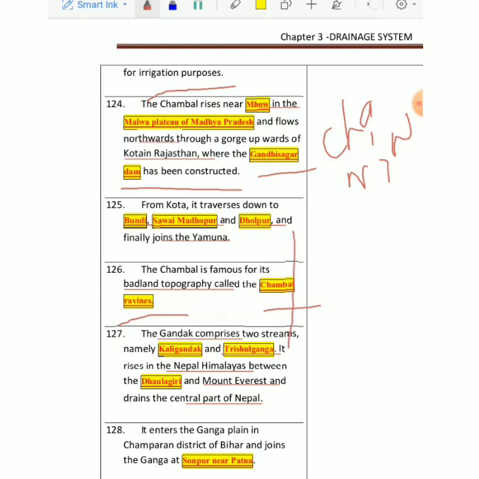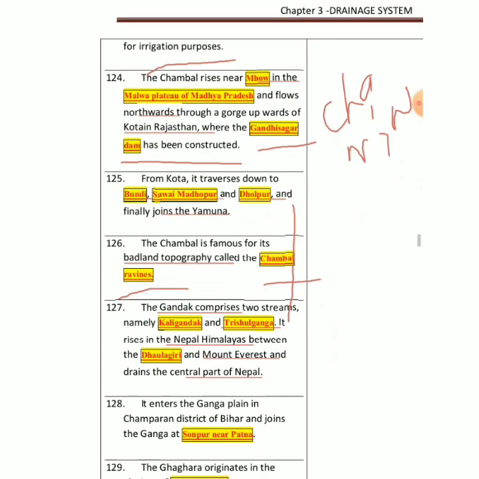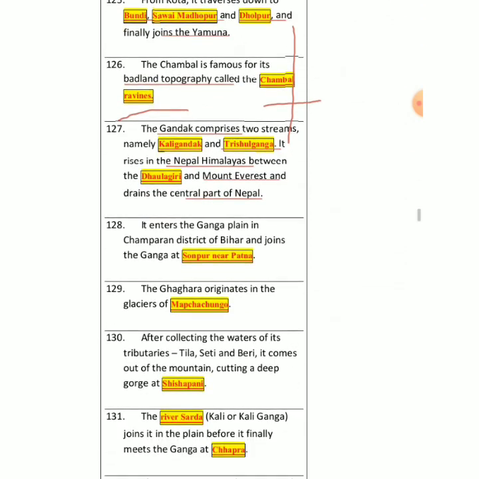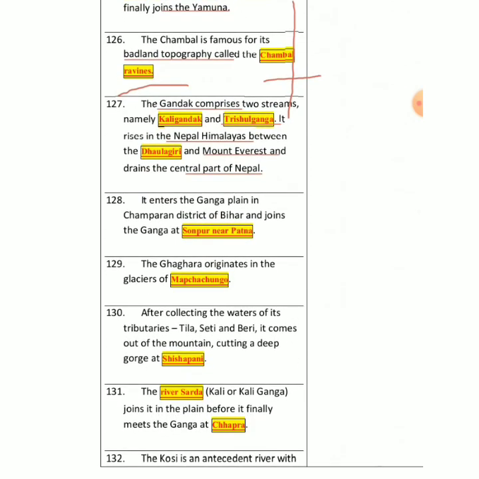Then it enters the Ganga Plain, in Champaran district of Bihar. Champaran you already know. In Class 10th you must have gone through this word Champaran, where Gandhiji started his movement. That's called the Champaran movement, right? Non-cooperation में नाम आता है Champaran district का बिहार में. And then it joins Ganga at Sonpur near Patna. So this is all of Gandak.